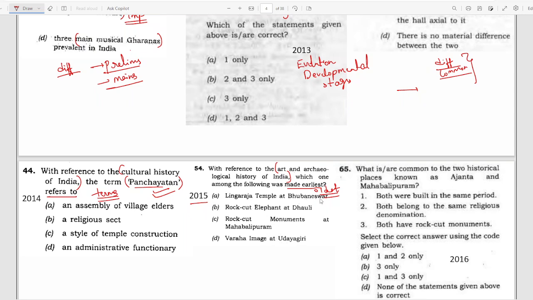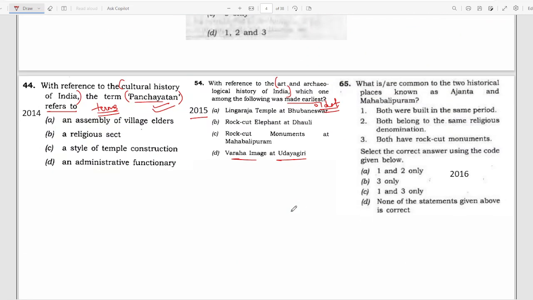Lingaraja temple at Bhuvaneshwar, rock cut elephant at Dhauli, rock cut monuments at Mahabalipuram, Varaha image at Udayagiri. So you have to learn from these options. You can learn the important places and what each is known for.